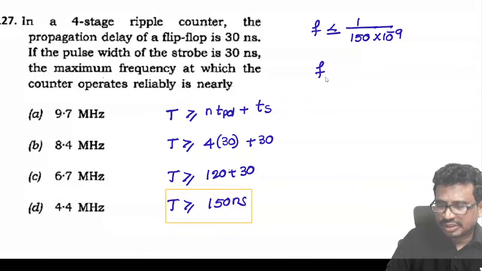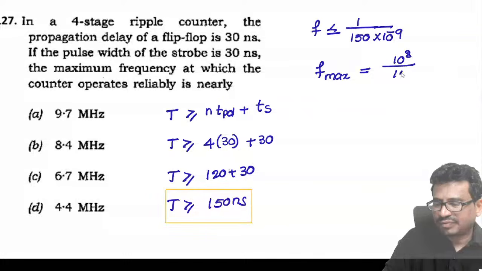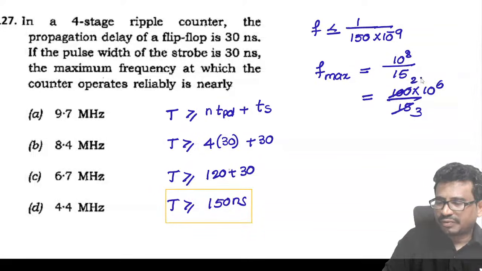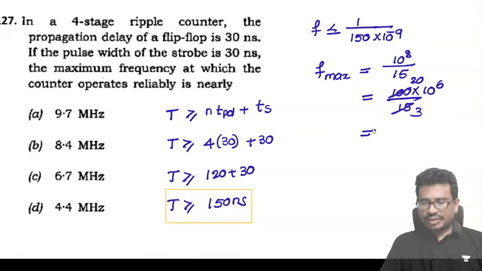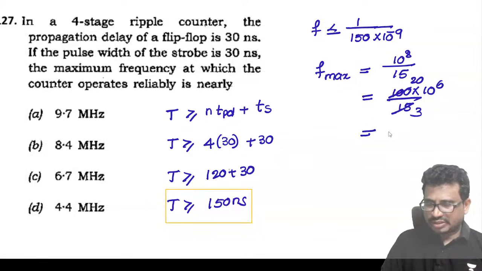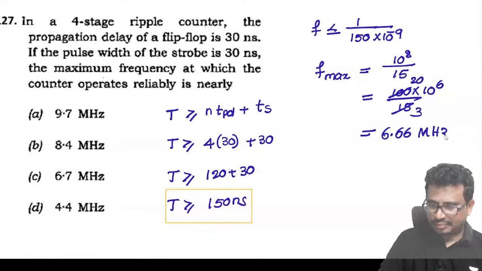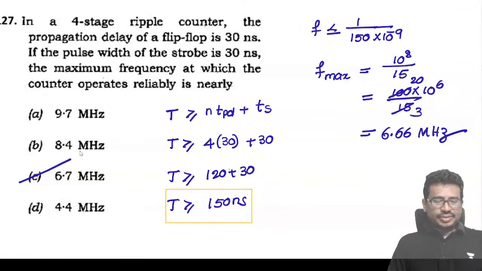So the maximum frequency is equal to 10 power 8 by 15, which is 100 into 10 power 6 by 15. Five threes are 15, remainder 20, so this is 6.66 MHz. So the answer is option C.